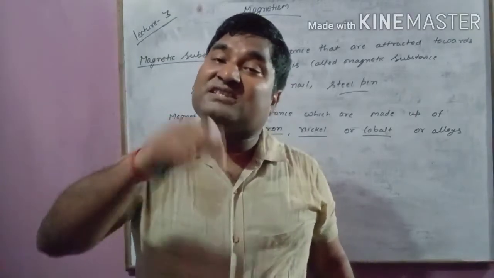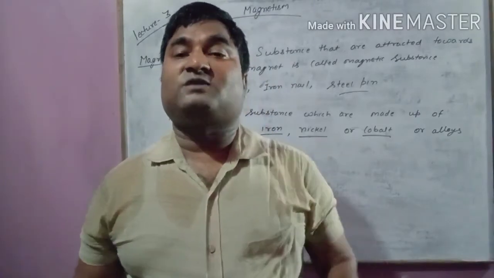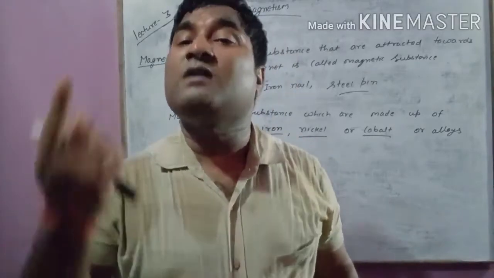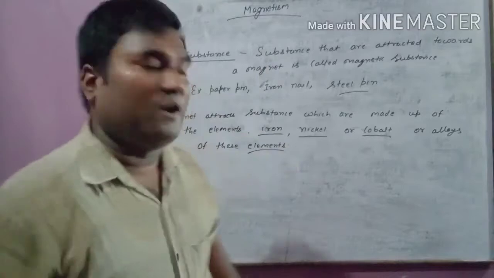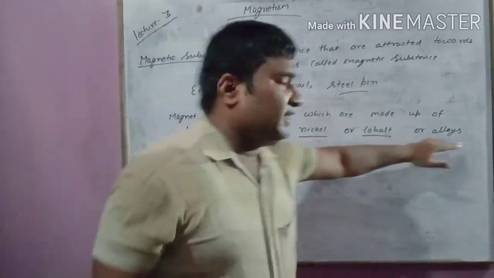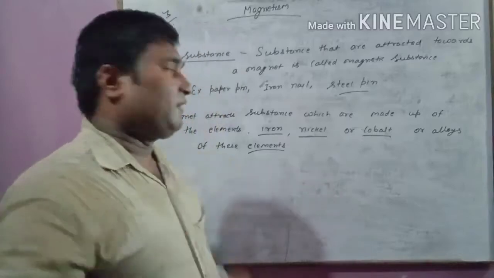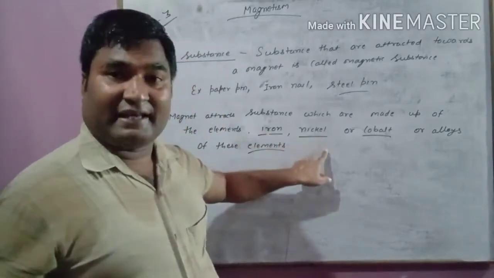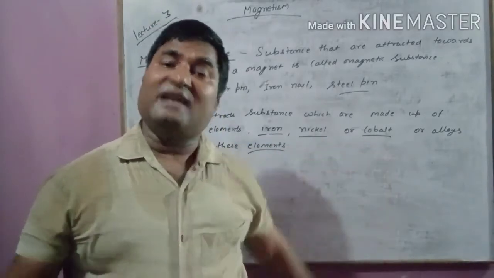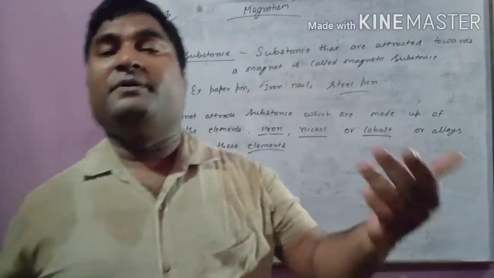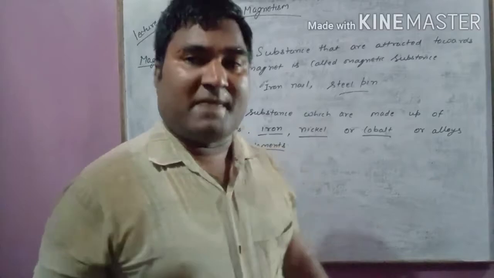That is a mixture of two metals, which is called an alloy. An alloy is a mixture of two or more metals. So if we are talking about alloys, the alloy should contain iron or nickel or cobalt, then only it will be attracted towards the magnet.